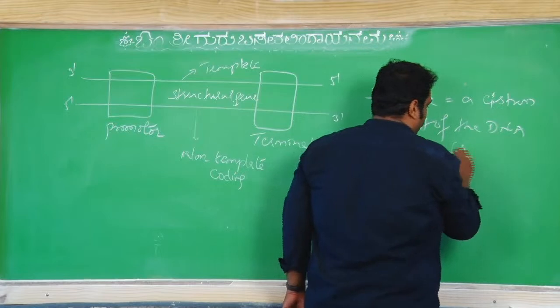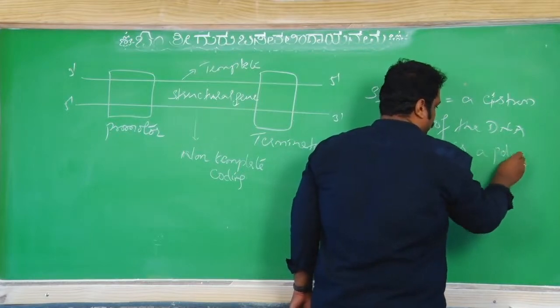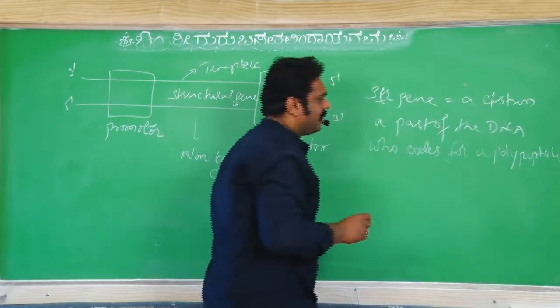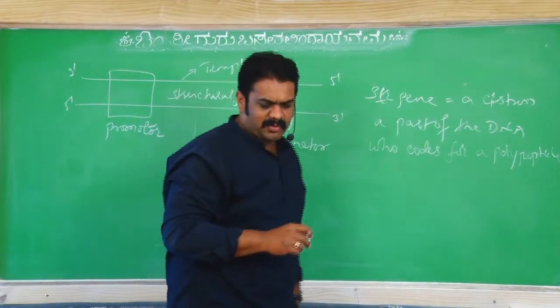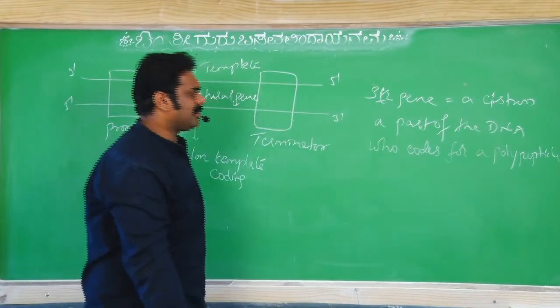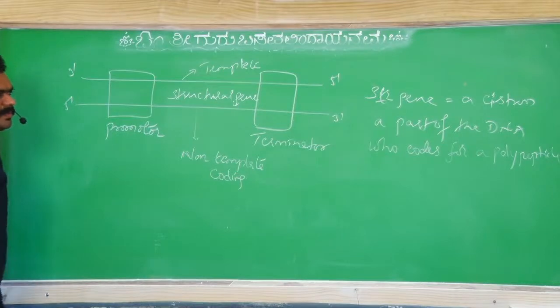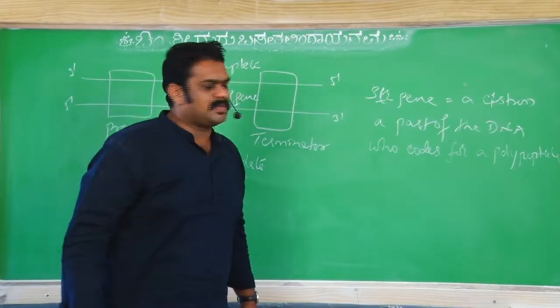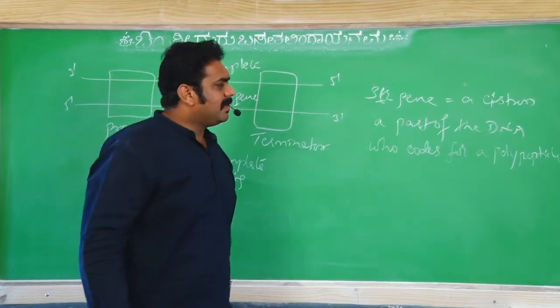Structural gene is equal to cistron, a part of the DNA that codes for a polypeptide.